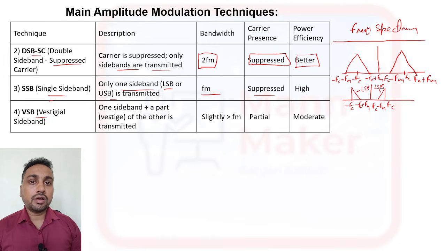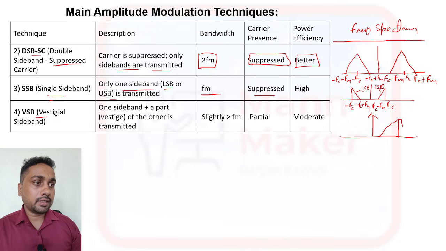All right. Now if we talk about VSB, vestigial sideband, in that they transmit one sideband and a part of the vestigial, and here the carrier signal will be present partially. If you see the diagram, it will come somehow like this. Suppose one sideband goes this part, and some part of the vestigial.